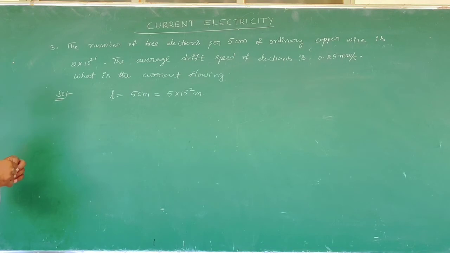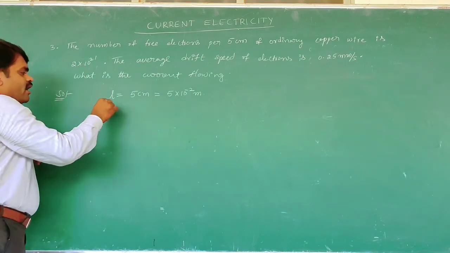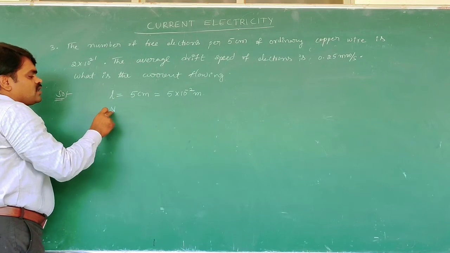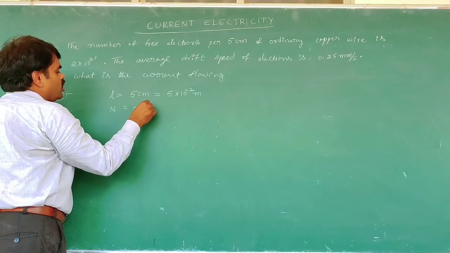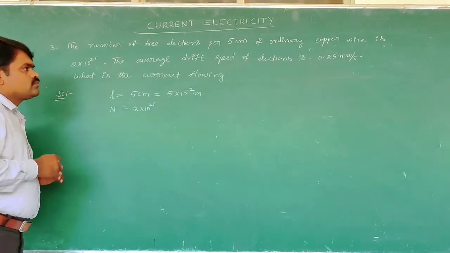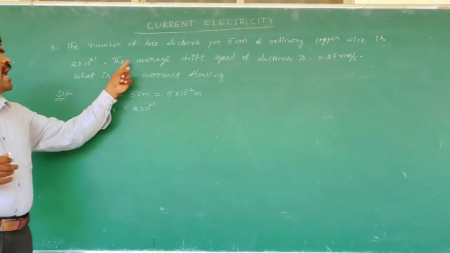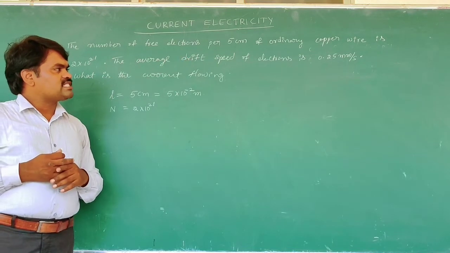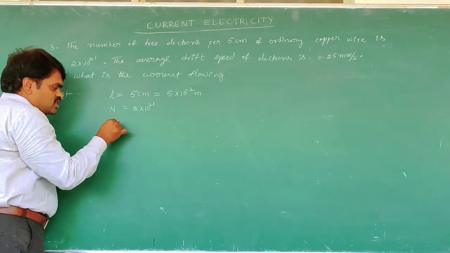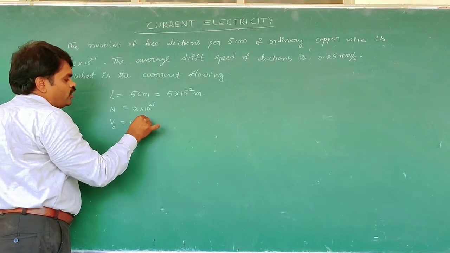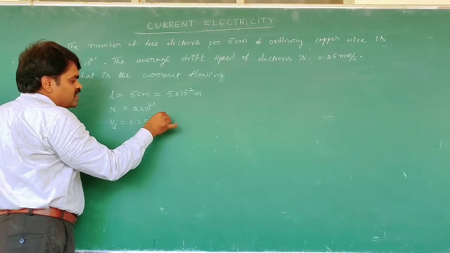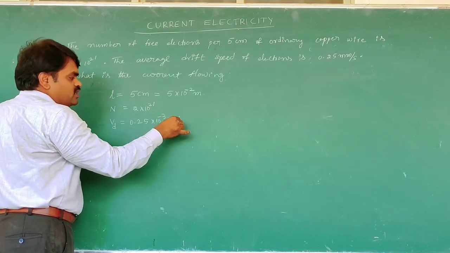And here for the copper wire, the number of electrons N is equal to 2 into 10 to the power of 21. The average drift speed of electrons Vd is equal to 0.25 millimeter per second.